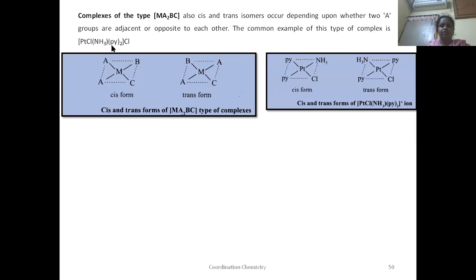Now, since pyridine are 2 in number, take that pyridine. First, write their positions adjacent to each other. That will form a cis form. And then write the remaining ligands. You can write chloro and ammonia here, or ammonia or chloro here. And in the trans form, first write the pyridine ligands such that they are in opposite directions. See here, first write this, and fill the rest of the positions with the remaining ligands, that is ammonia and chloro, or you can write chloro and ammonia here. That will be a trans form.